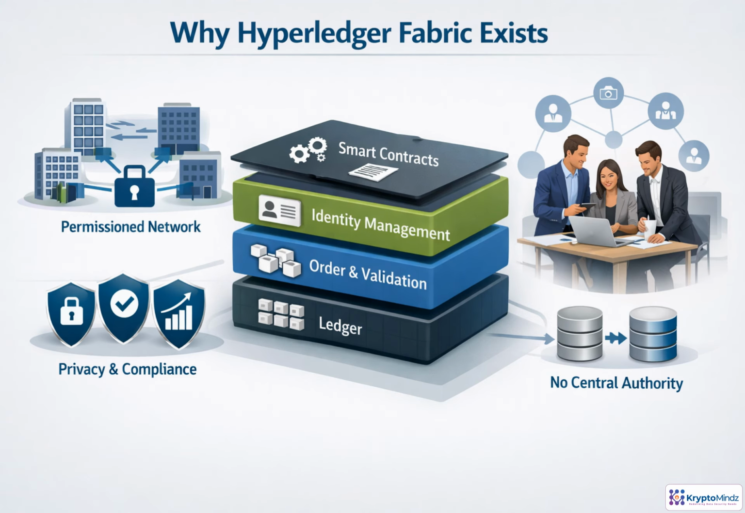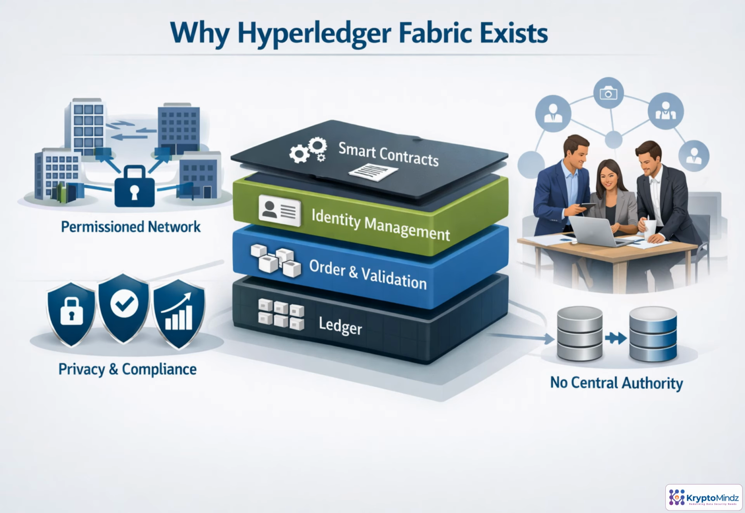Businesses often want the benefits of blockchain without the openness of public networks. In enterprise settings, participants are known, identities matter, and sensitive data must be shared selectively. Fabric was designed for that environment. It combines collaboration across organizations with governance, privacy, and modular components for smart contracts, ordering, validation, and the ledger.